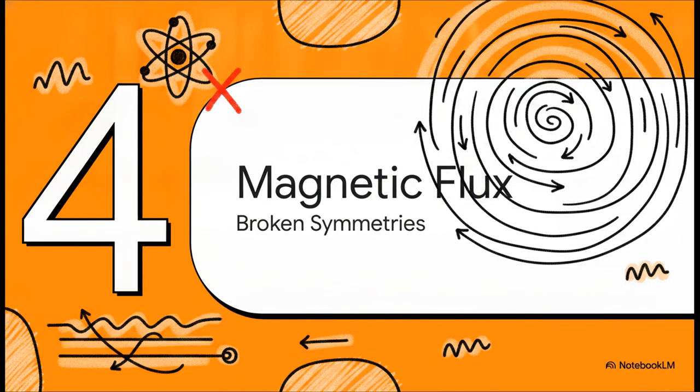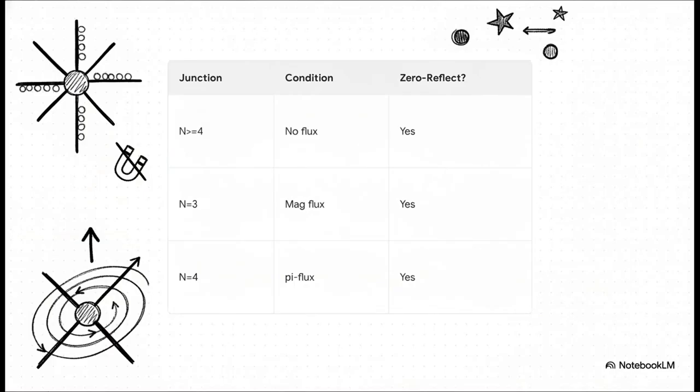Okay, part 4, magnetic flux and broken symmetries. Up to now, we've basically assumed the system respects time reversal symmetry. But what actually happens if we intentionally break that using an external magnetic force?